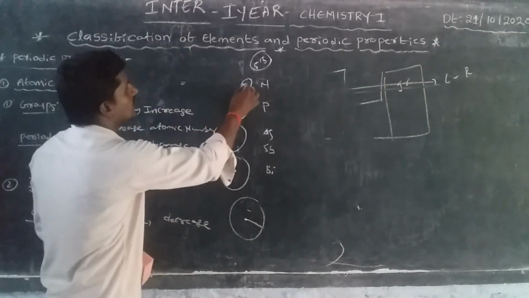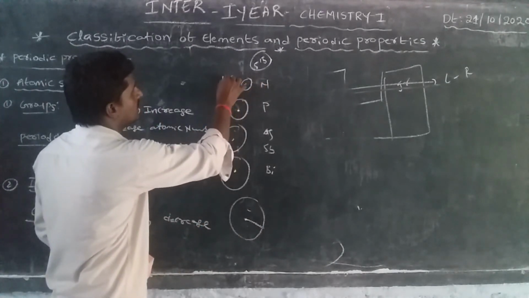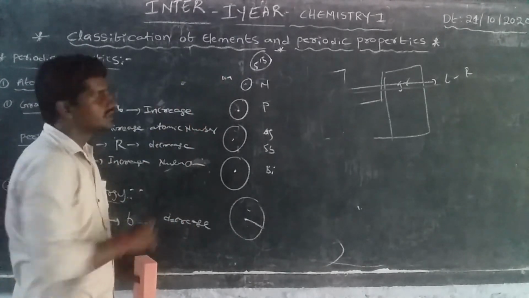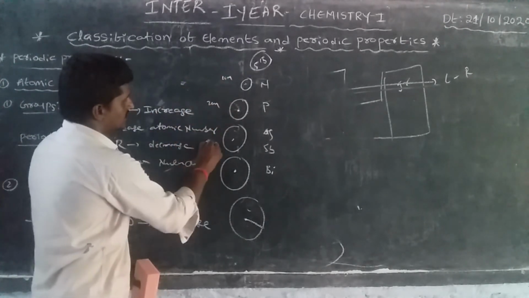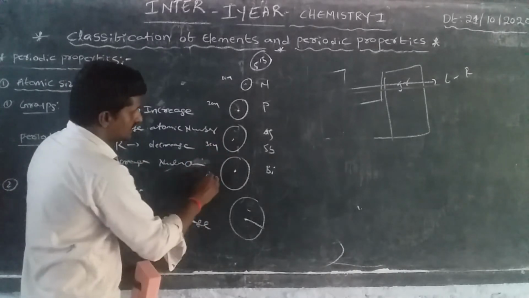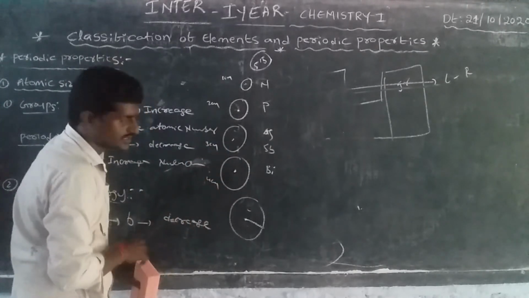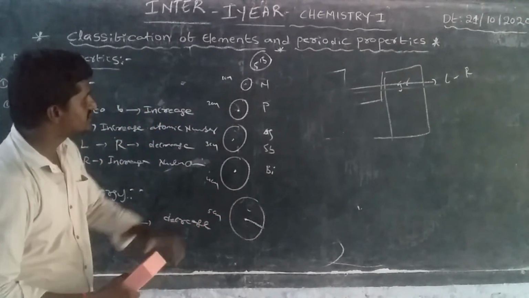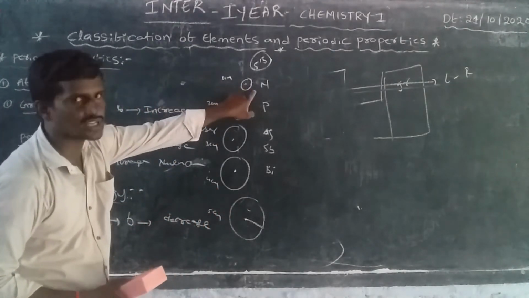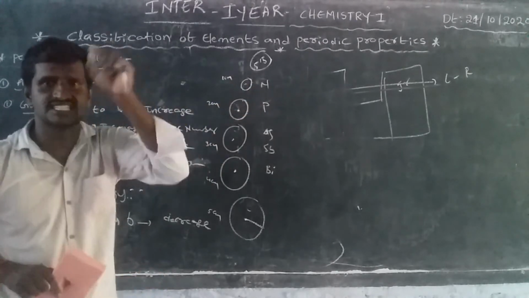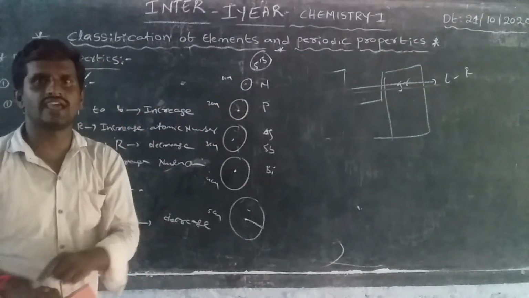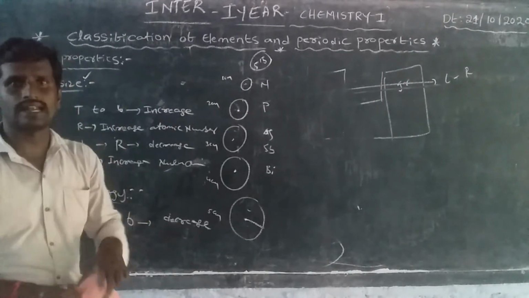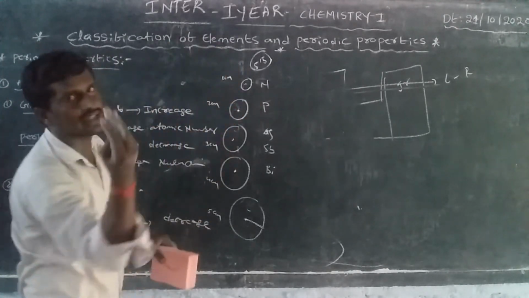Generally the distance between the nucleus and the outermost orbital increases, roughly 1, 2, 3, 4, 5 centimeters. Less distance means more attraction, so more energy is required to remove one electron.